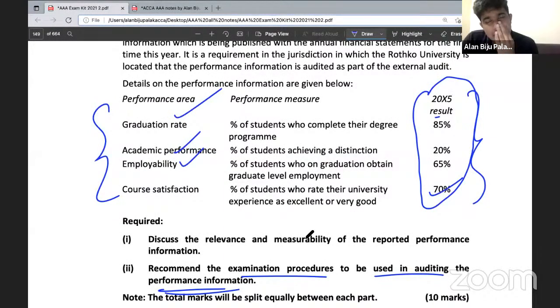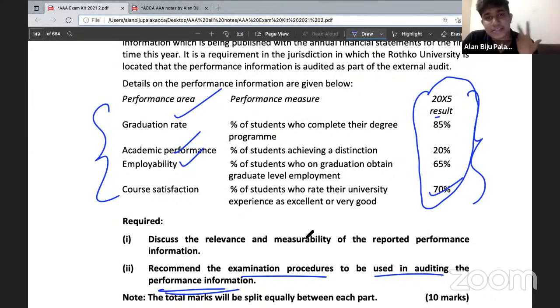What things can I compare with the industry standards or the prior year? What can I obtain written representation from the management about? What is the scope of obtaining an external confirmation from someone? Is there any possibility to review any correspondence between anyone? So these are the things that you need to consider, and you will get answers for KPI.